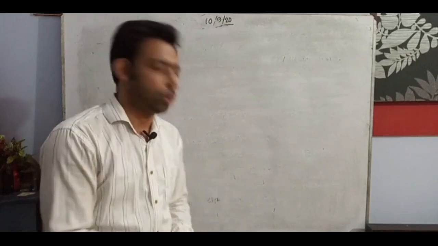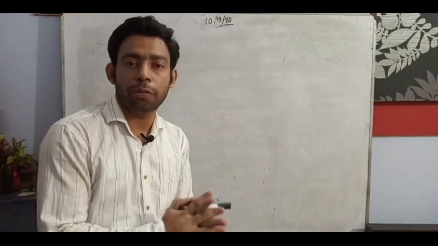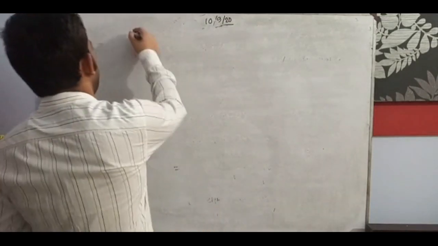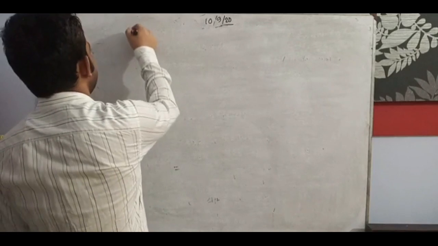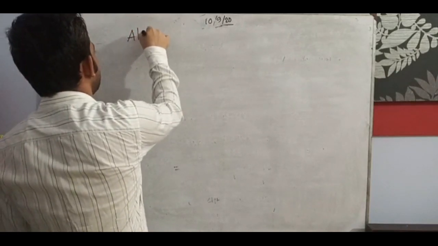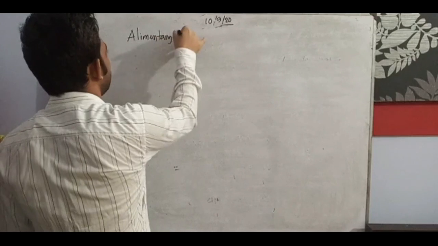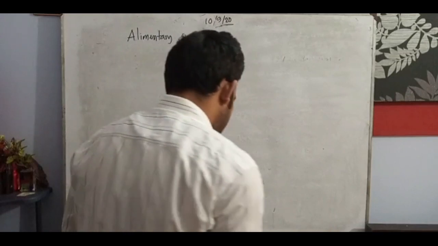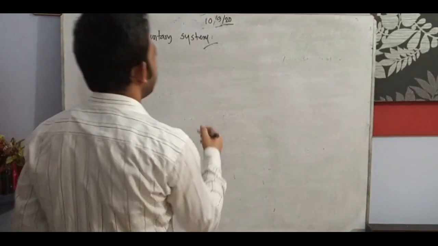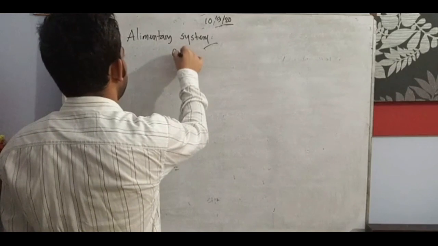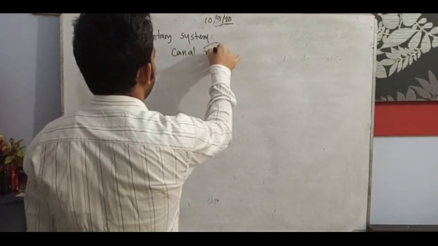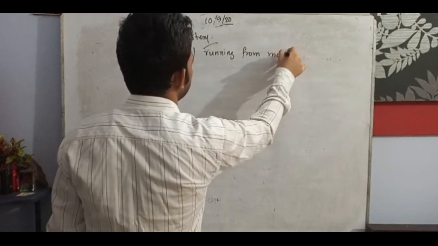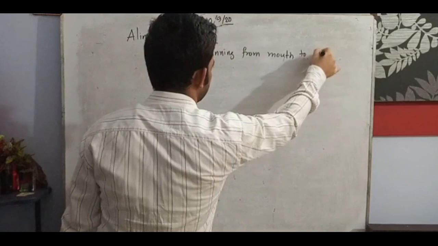We are joining chapter 5 on biology, and today's topic is the alimentary system. The alimentary system is actually the alimentary canal, running from mouth to anus.